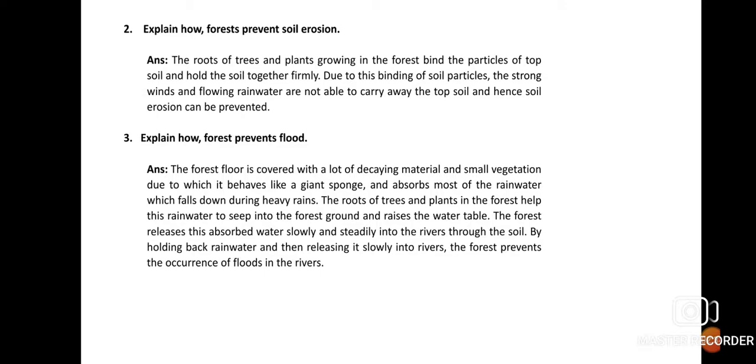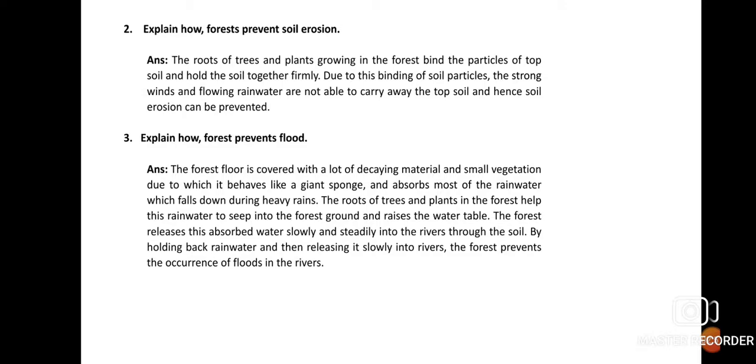Now we all know that the roots of the trees and plants that grow in the forest bind the particles of the topsoil, and they hold the soil together firmly. Due to this binding of soil particles, the strong wind and the flowing rainwater are not able to carry away the topsoil, and thus soil erosion can be prevented.